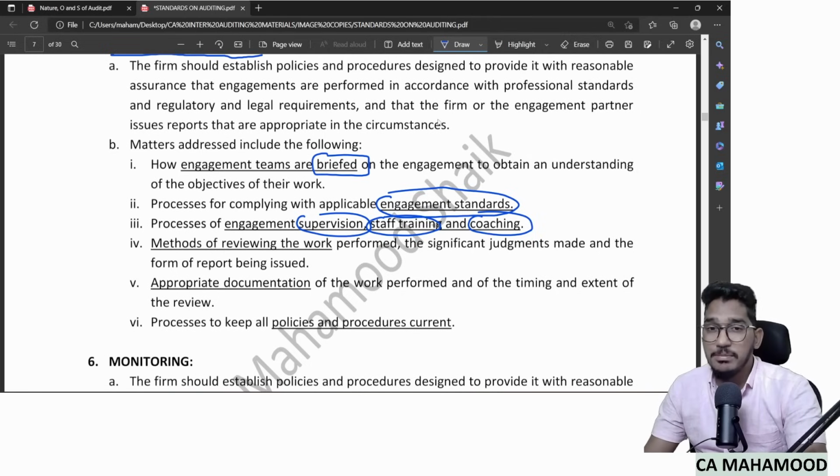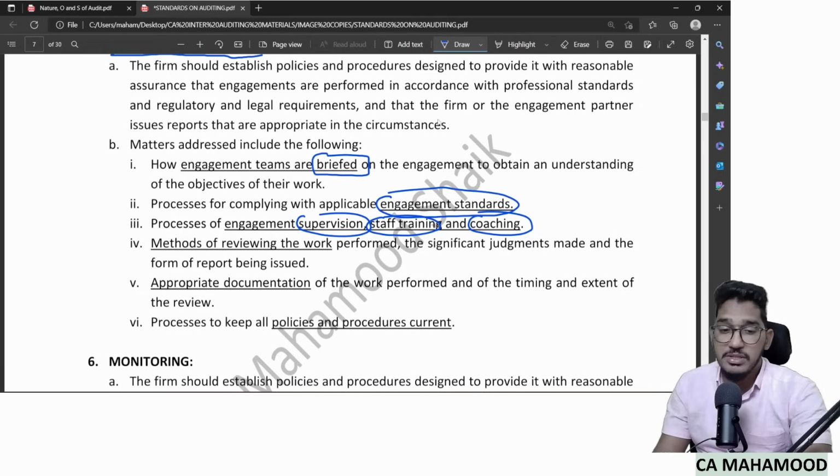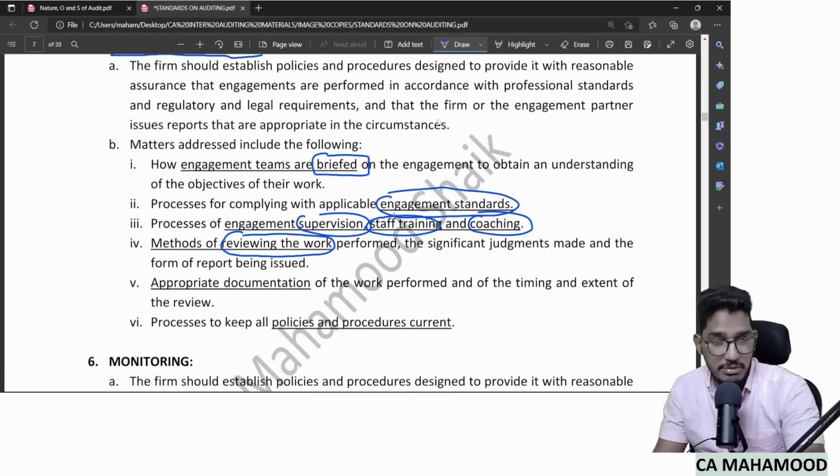And don't blindly believe whatever your engagement team members are doing. Even review their work also. Review of the work of engagement team members is also highly important. And finally, give them proper instructions to maintain enough documentation, and instruct them to keep themselves updated with all the policies and procedures that have been implemented.